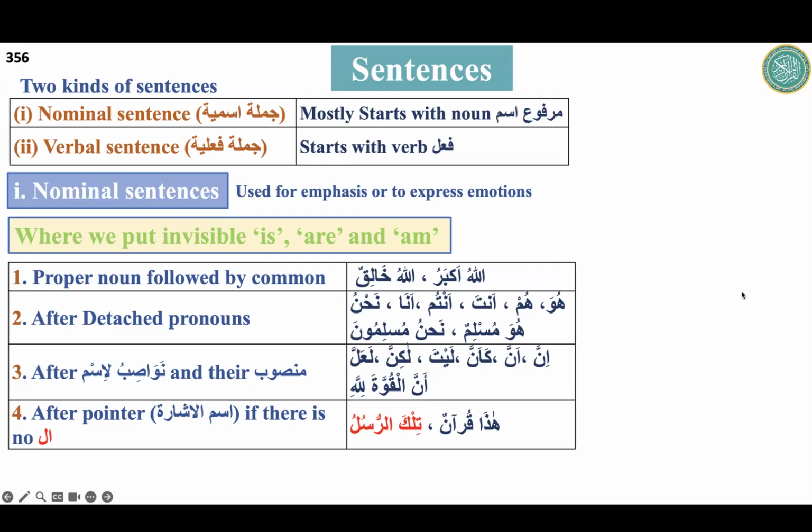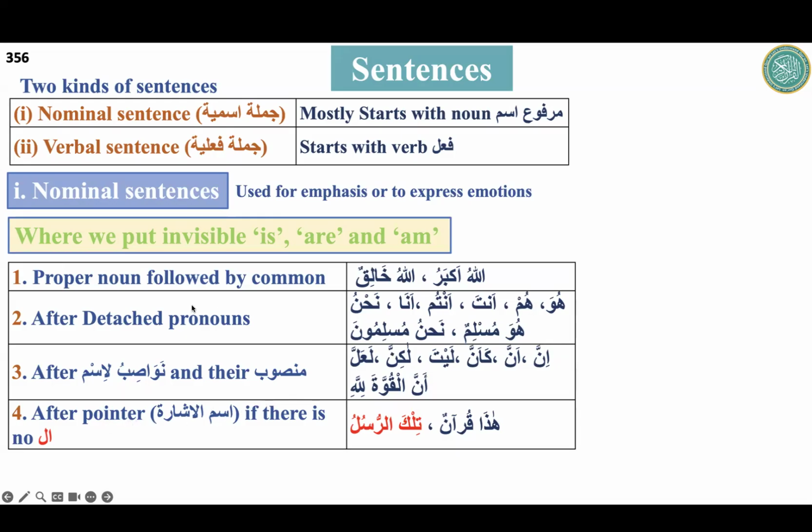So ismul ishara, simply you can say haza, hazihi, haulai, zalika, tilka, ulaika. They are very important, these six. At least we should know these. Haza, hazihi, and the plural of haza and hazihi is haulai. Zalika is that, feminine of zalika is tilka, and the plural of zalika and tilka is ulaika. At least we should know that, because they are used a lot and we already studied them in detail. A lot of time has been spent on these things.